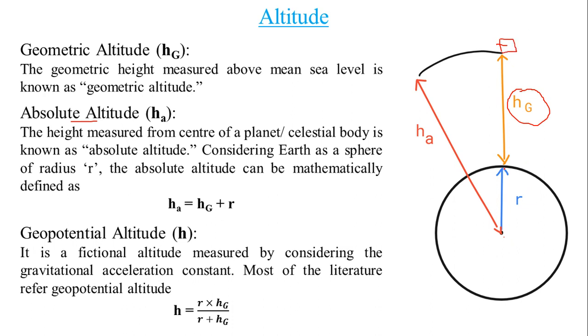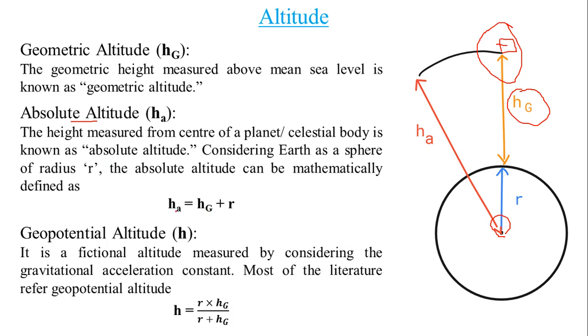The surface isn't constant, so the distance from the surface cannot be taken as constant, but the center point in turn is constant. So we can consider the center of Earth, and we can measure the distance between the center of Earth and the center of Mars or center of Jupiter, whatever we are observing. This is the significant role of absolute altitude.